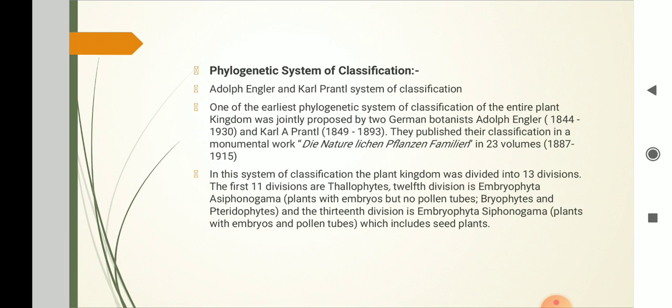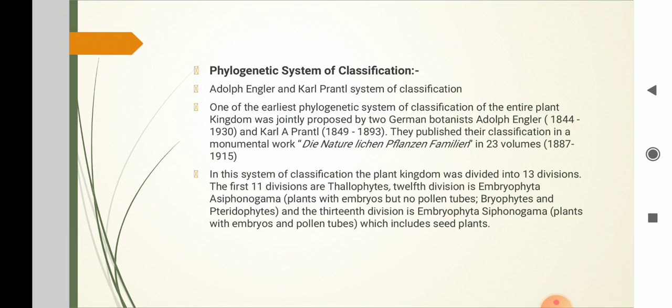This system was proposed by Adolf Engler and Karl Prantl. One of the earliest phylogenetic systems of classification of the entire plant kingdom was jointly proposed by two German botanists, Adolf Engler and Karl Prantl. They published their classification in a monumental work, Die Natürlichen Pflanzenfamilien, in 23 volumes.